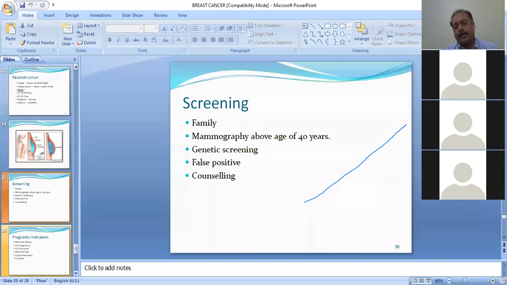Now, the next point is screening. Here, family screening is very, very crucial. Mammography is usually advocated for females above the age of 40 years. Genetic screening is for vulnerable populations and high-risk patients. Sometimes there can be a false positive patient group also, so those again need further detailed screening. And all these require a very meticulous counseling session.